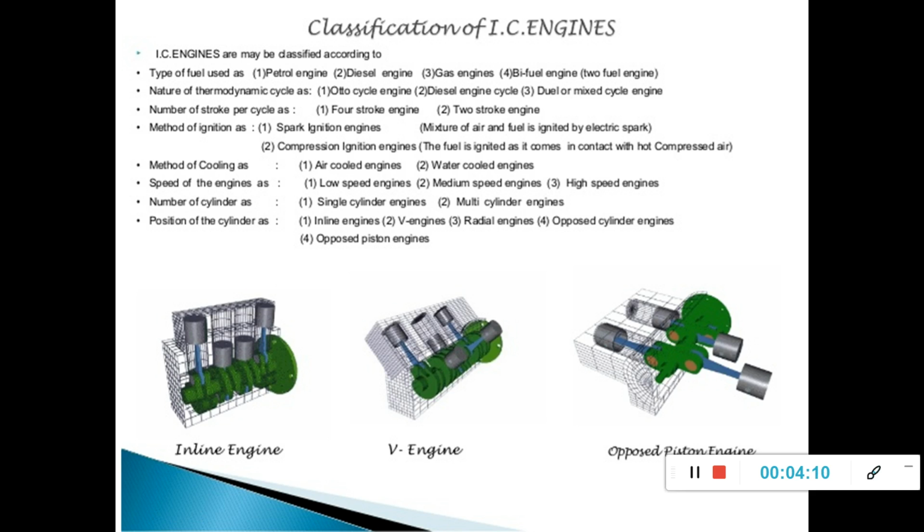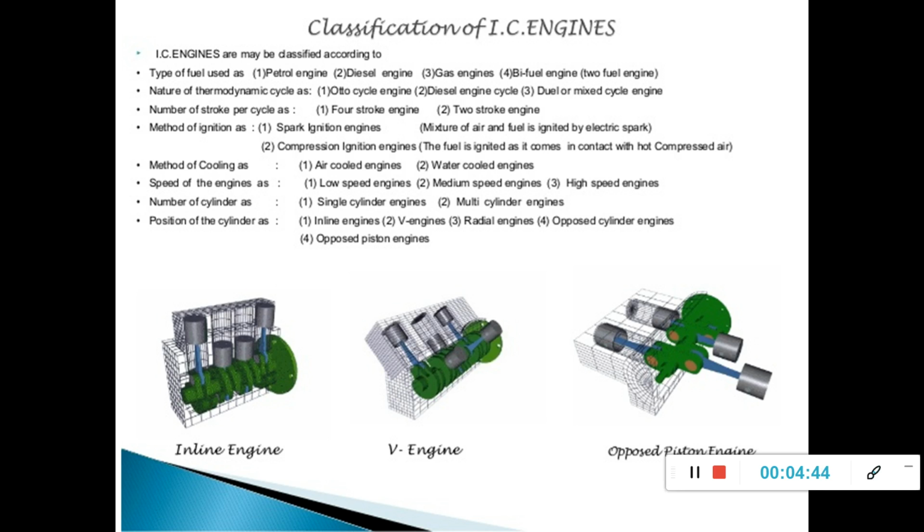Classification of IC engines. IC engines are classified mainly according to the type of fuel used. We have petrol engines, gas engines, biofuel engines, diesel engines. Nature of thermodynamic cycle: Otto cycle is the ideal cycle for petrol engines, and diesel cycle is the ideal cycle for diesel engines. Dual or mixed cycle: to obtain the advantages of both the Otto and diesel cycles, we consider in some cases dual or mixed cycle engines.